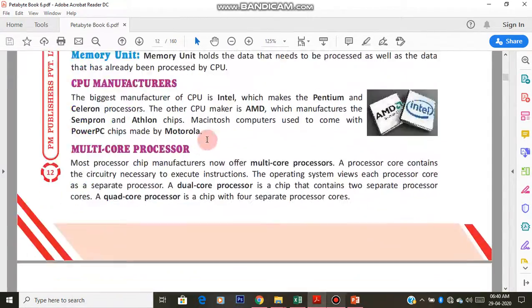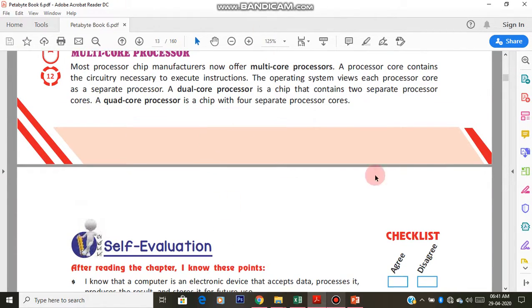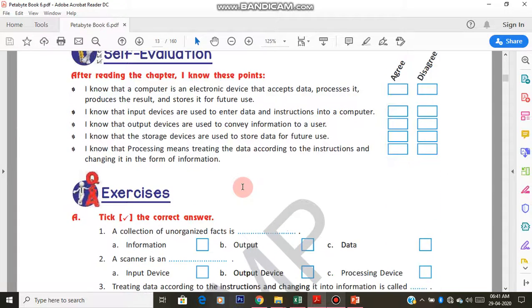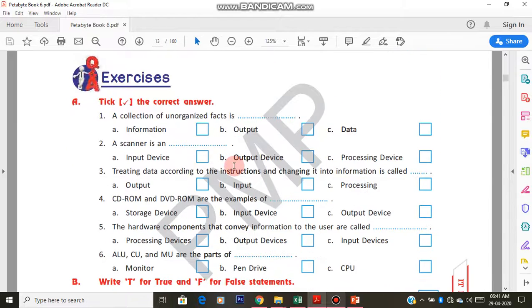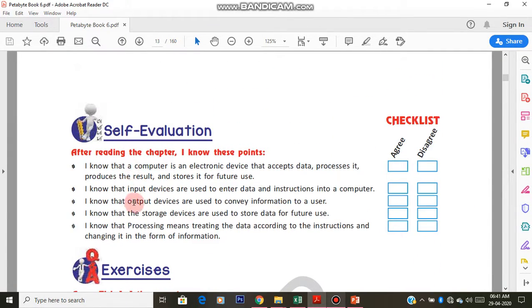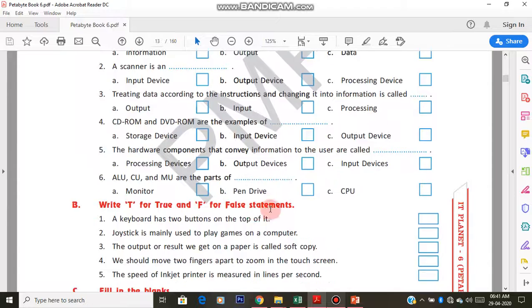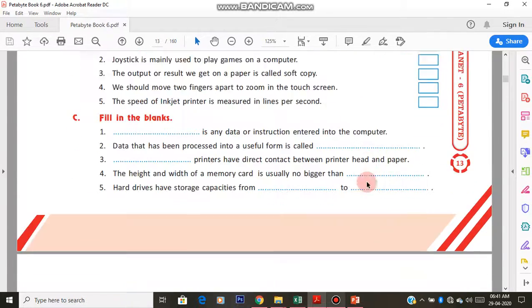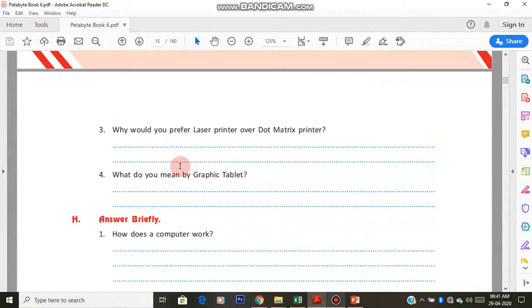The first unit is completed by this. So in the next class, next week, I'm going to give you a test. What you have to do is try to answer all these things from the exercise, starting from here. Starting from here, you have to find out the answers for all these fill in the blanks, true or false, and these fill in the blanks, and how many marks you have, everything you need to find out.